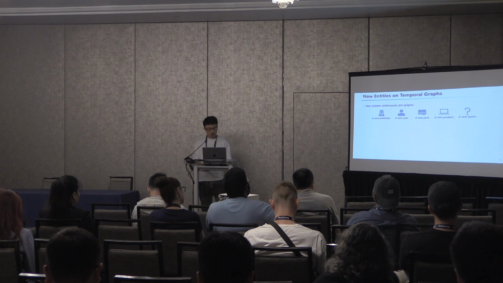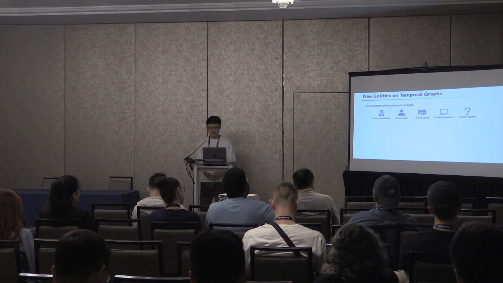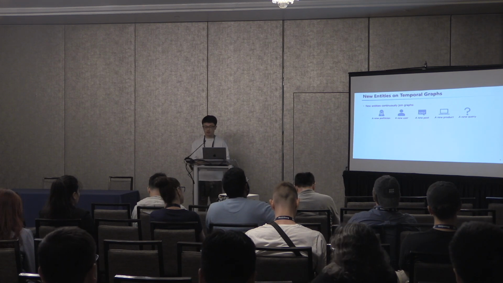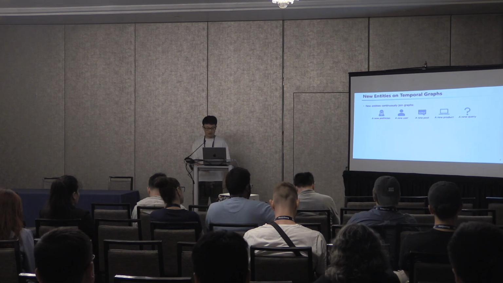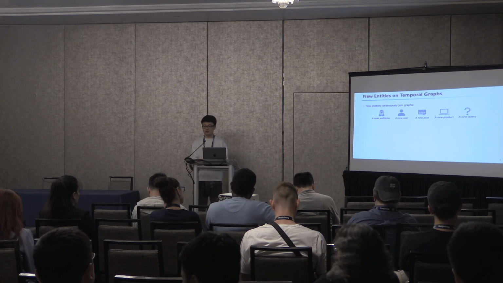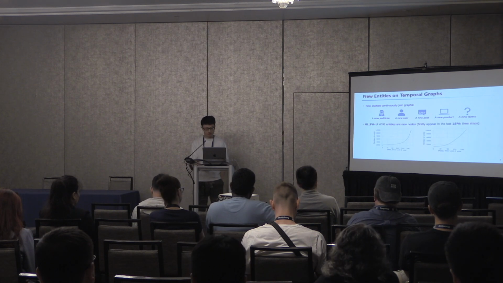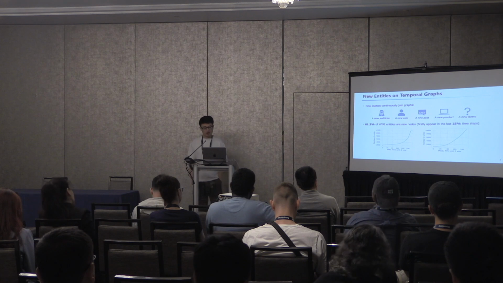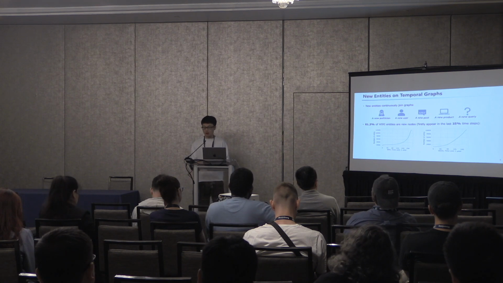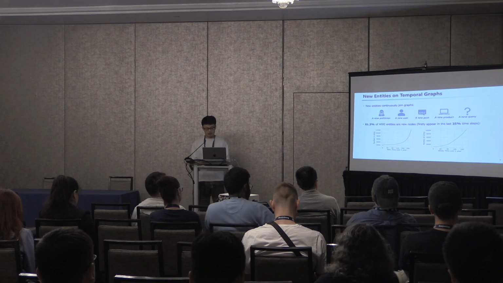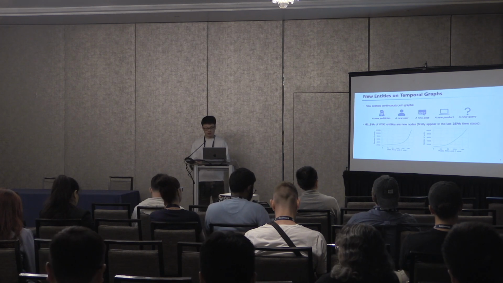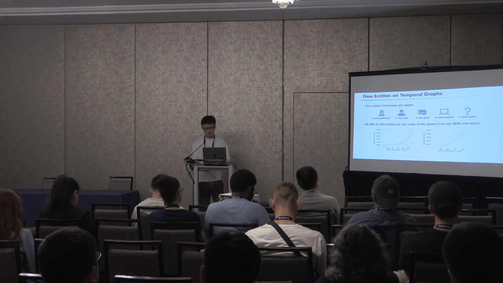One unique property of the temporal knowledge graph is that we observe new entities continuously appearing on the temporal graph. For example, it could be a new politician in a geopolitical temporal knowledge graph, or new users or new posts on a social-centric temporal knowledge graph. Moreover, we find that on a famous temporal knowledge graph, Wiki, more than 60% of entities are new nodes that first appear in the last 1/4 of the time steps.